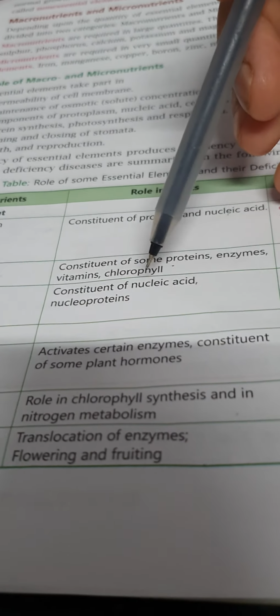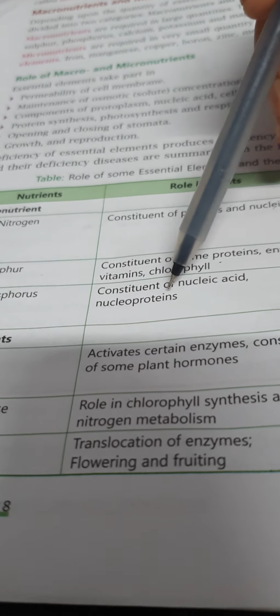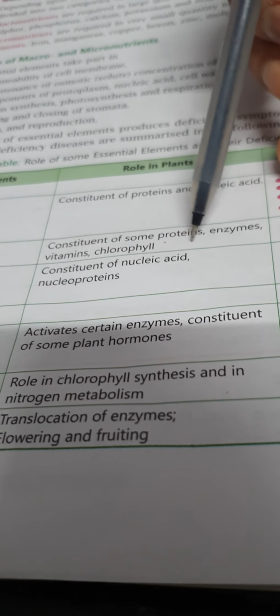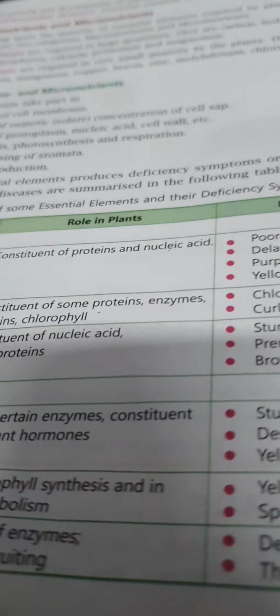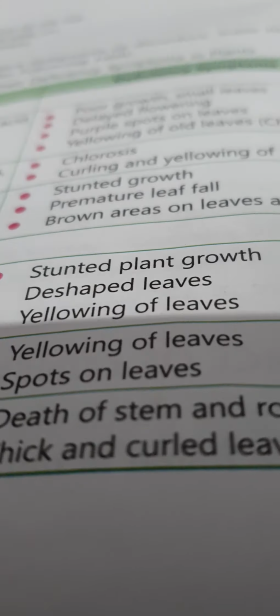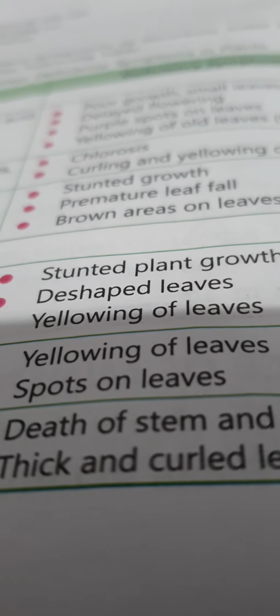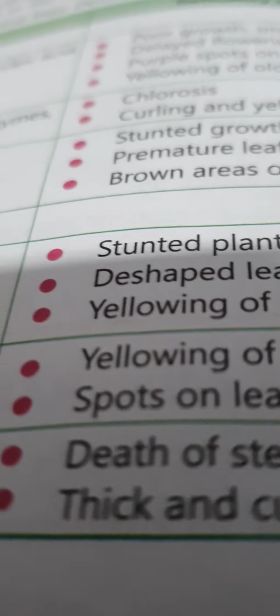Phosphorus, constituent of nucleic acid and nucleoproteins. Deficiency will stunt the growth, cause premature leaf fall, and brown areas on leaves and fruits. If they do not get phosphorus in a proper manner, what will happen? Growth will stop, premature leaf fall will occur, meaning the leaf which is coming out will fall off very fast, and brown areas will appear on leaves and fruits.